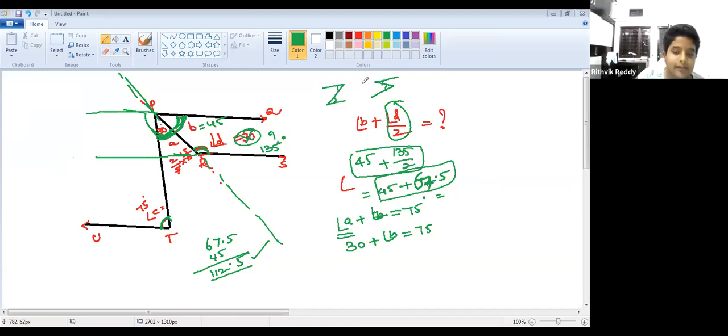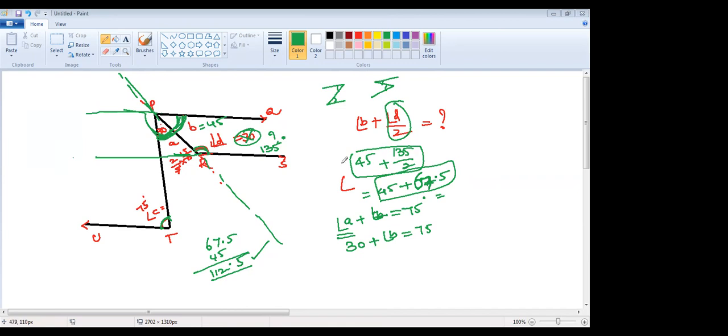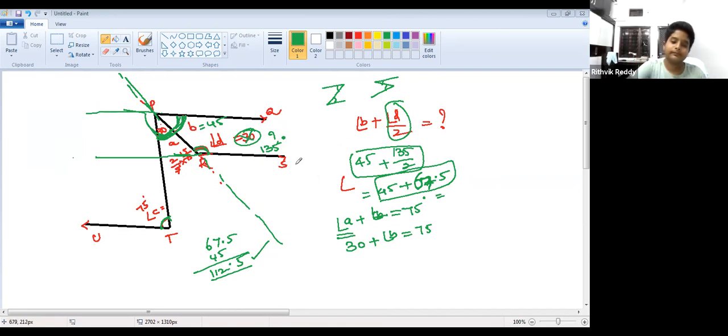Ma'am, I asked in my doubt: A plus B is equal to angle C, right? Yes, exactly. That's why we are proving this part, right? Yes, ma'am. I understand.